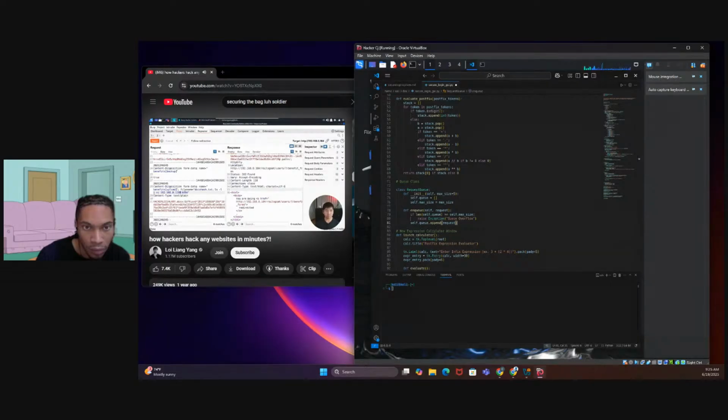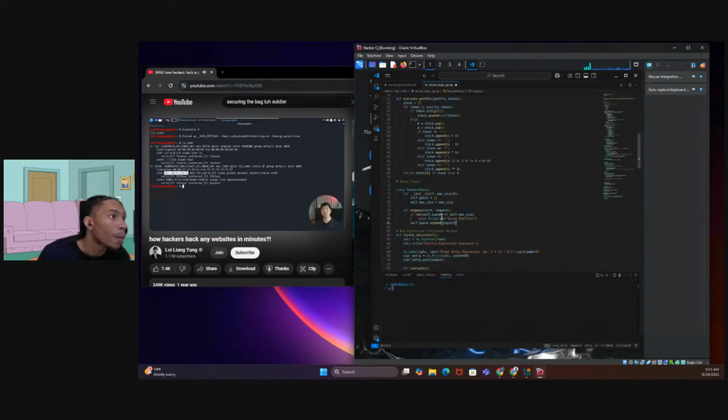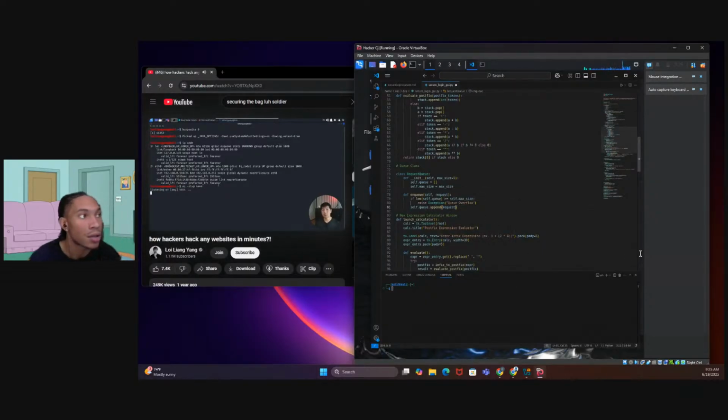So in this case, I can go ahead and set up netcat. All right, so in this situation, I can enter the following IP address. This is the hacker's IP address of 192.168.0.118. And what I can do now is go ahead and enter nc. All right, so we're setting up our listener. The listener is set up right now. I can go back over to Burp Suite.